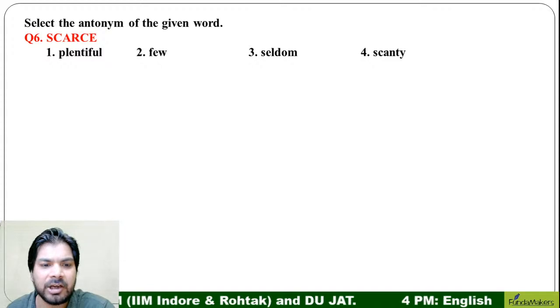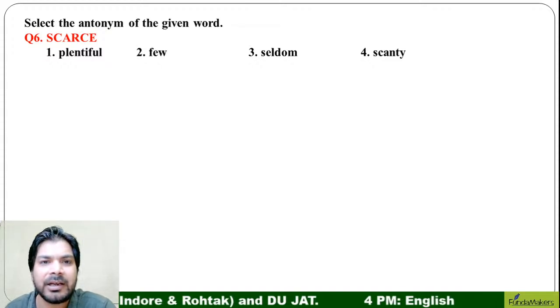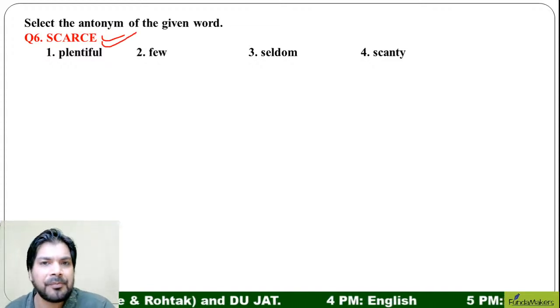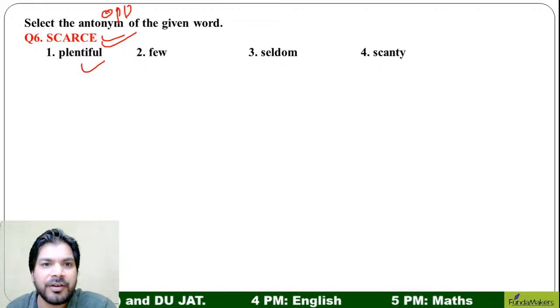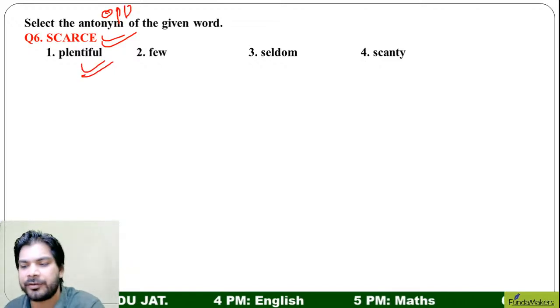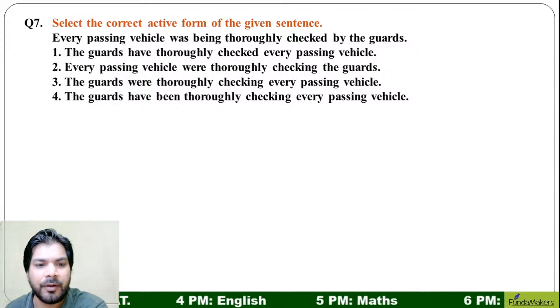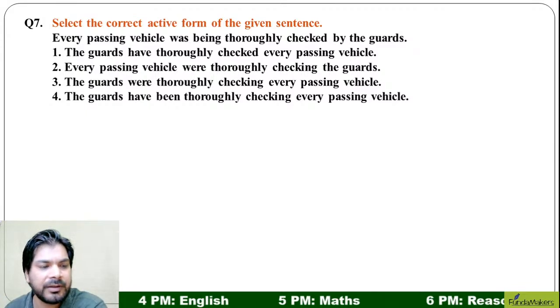Scarce. What is the antonym of this word, ladies and gentlemen? Antonym of scarce is what? Antonym means opposite. So the opposite of scarce is plentiful. Very easy question. We'll go to question number 7 now.